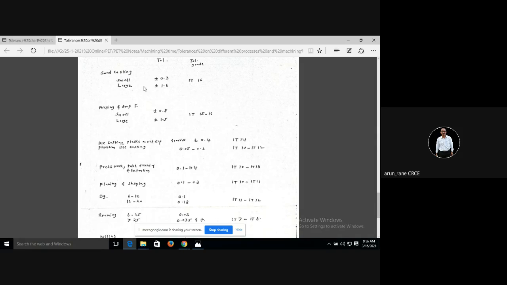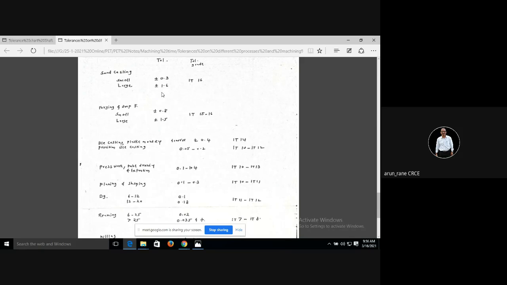Now, if the process is forging, drop forging, and if it is a small forging up to 5 kg, you will get a tolerance of plus minus 0.8, and if it is not, then you will get plus minus 1.5. This is for open die forging. If it is closed die forging, then you can get plus minus 0.2.